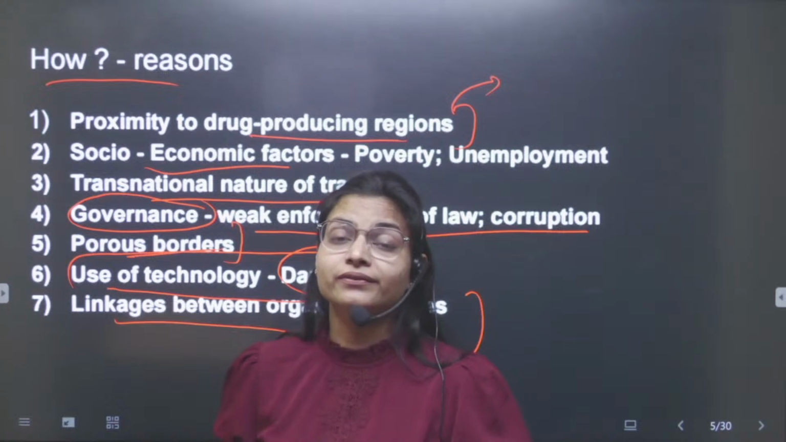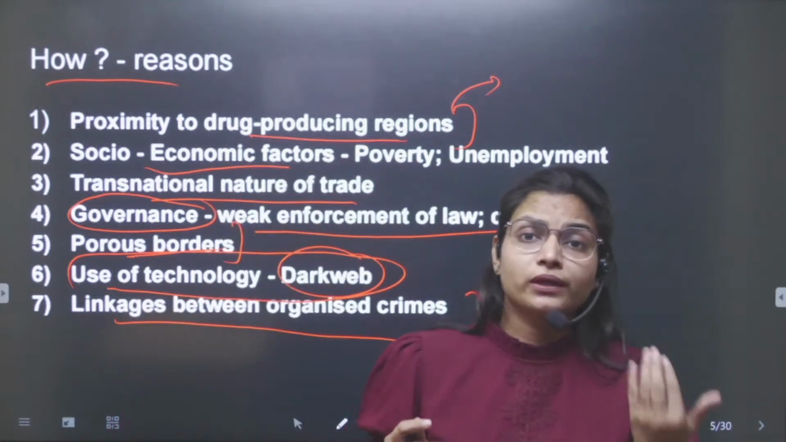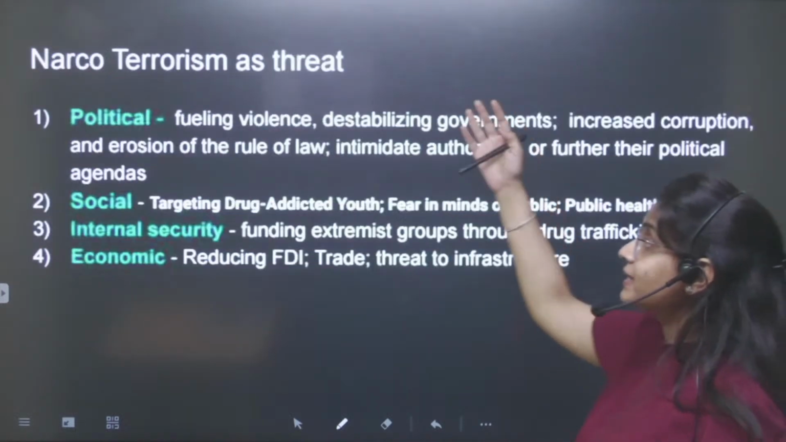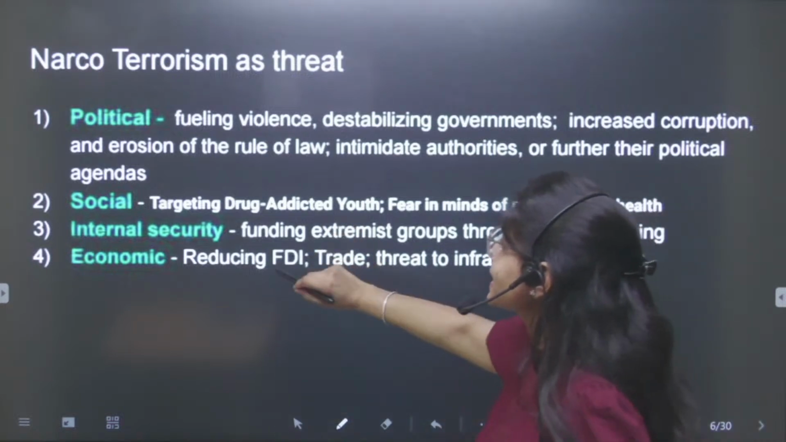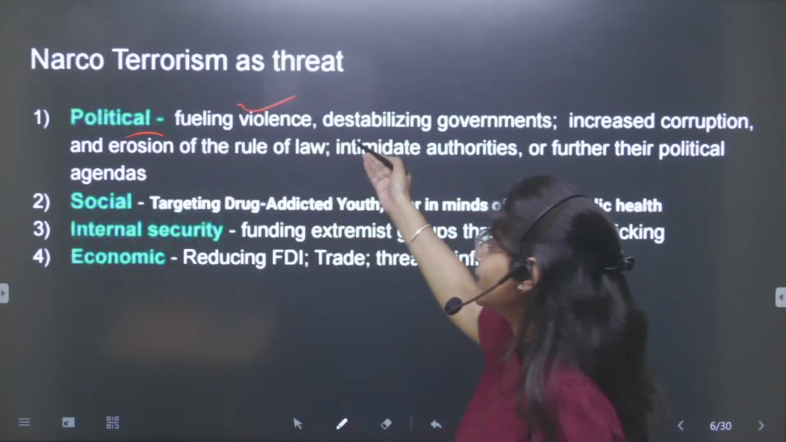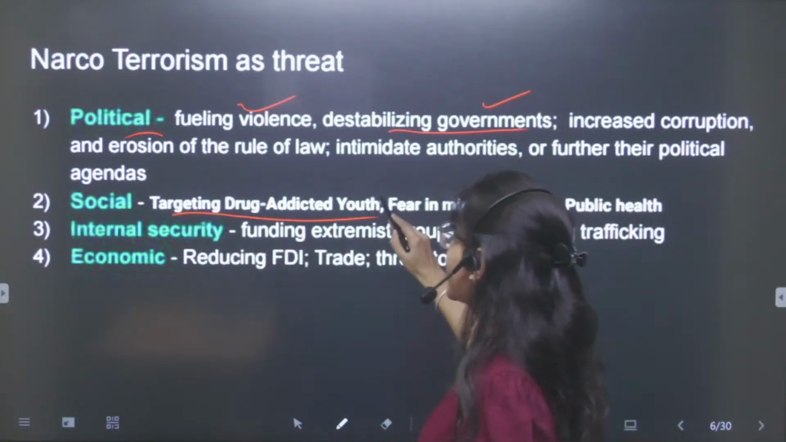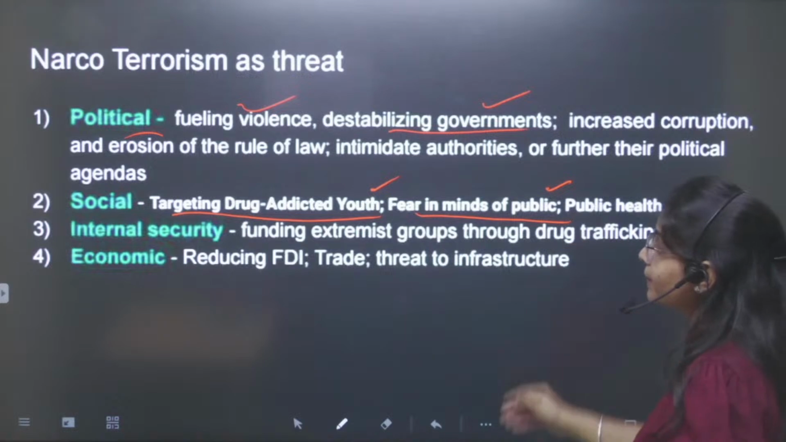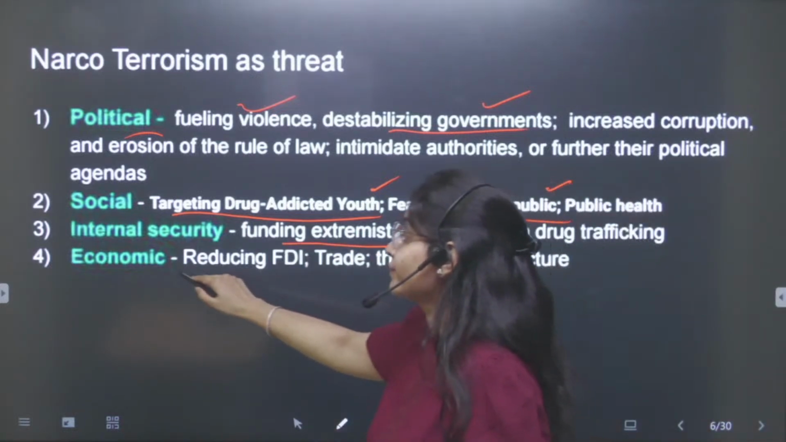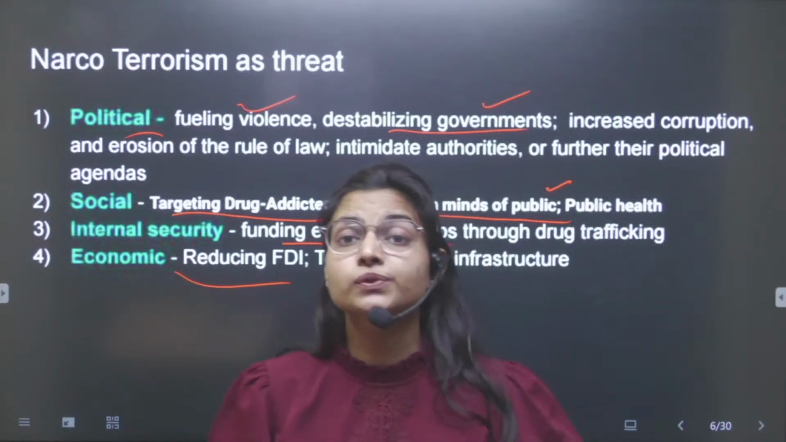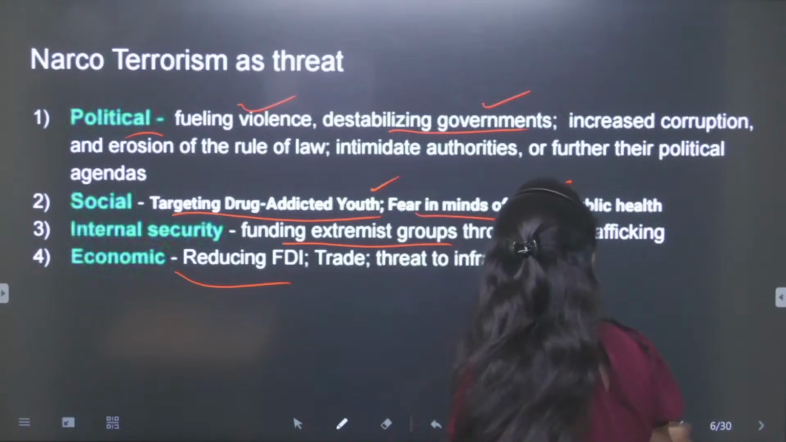This way you can write the reasons, and you can divide the answer further, writing some of the reasons and some of the effects as well, like what will happen with it. Politically, it will fuel violence, destabilize the government, target drug-addicted youth, and create fear in the minds of the public. It is funding extremist groups in India also. And what will be the economic effect? Reducing FDI and reducing investor confidence as well.